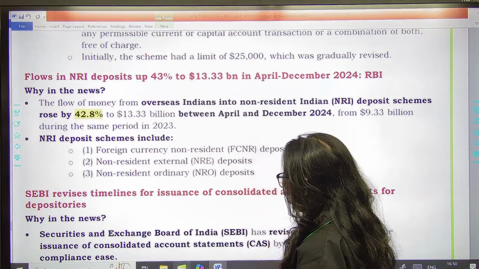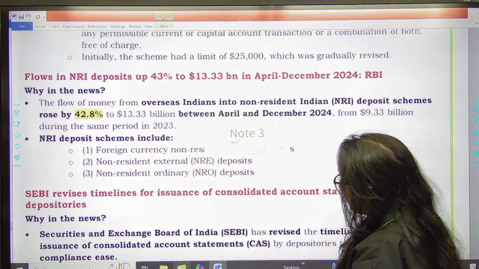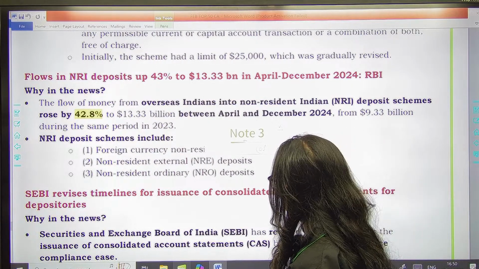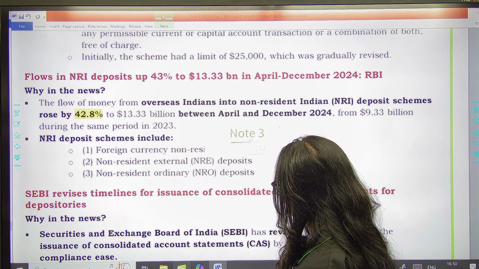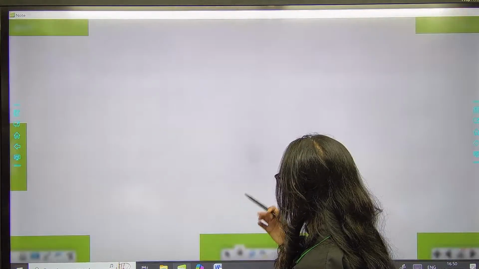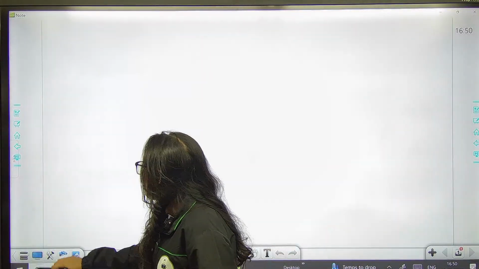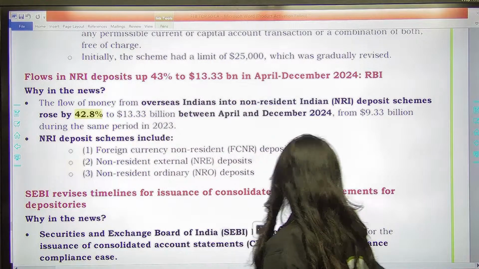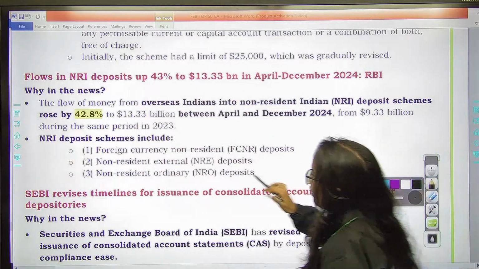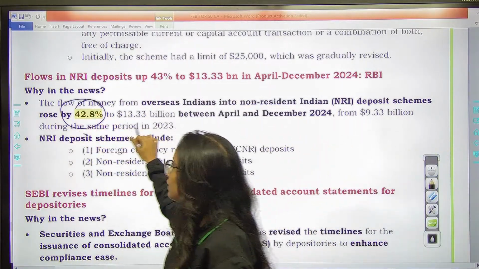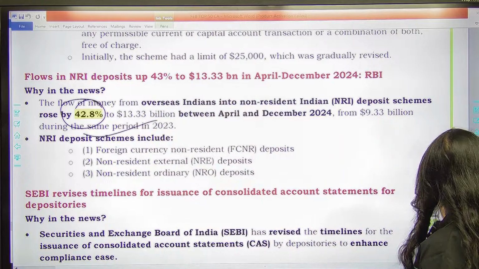Just a second, I think it is hanging. By 42.8%.